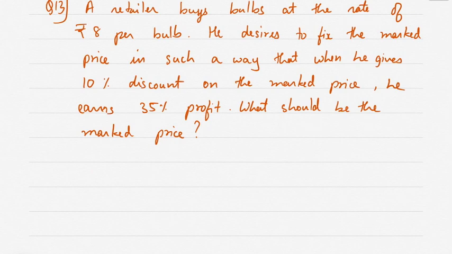A retailer buys bulb at the rate of rupees 8 per bulb. He desires to fix the market price in such a way that when he gives 10% discount on the marked price, he earns 35% profit. What should be the marked price? Okay.